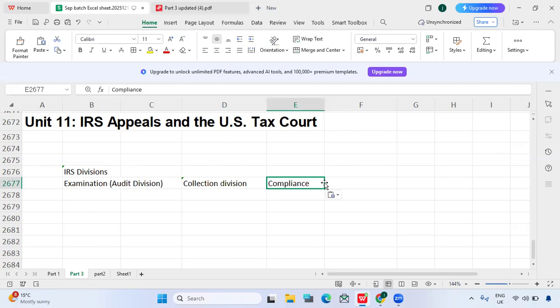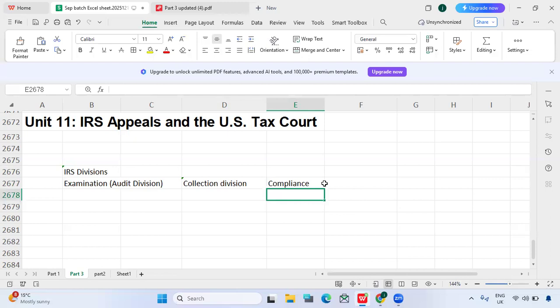In every country, tax laws are voluntary, which means it is your responsibility to follow the rules. So the compliance department takes care of those compliance things. They will ensure the taxpayer follows the tax laws correctly or not. How will they do it? For compliance purposes, they have some checks. They will match, while we prepare the income tax return.